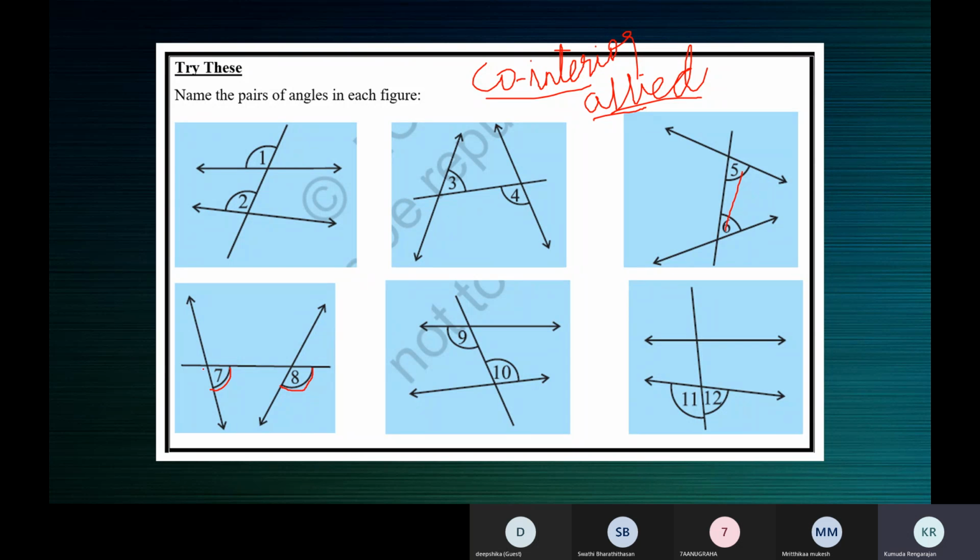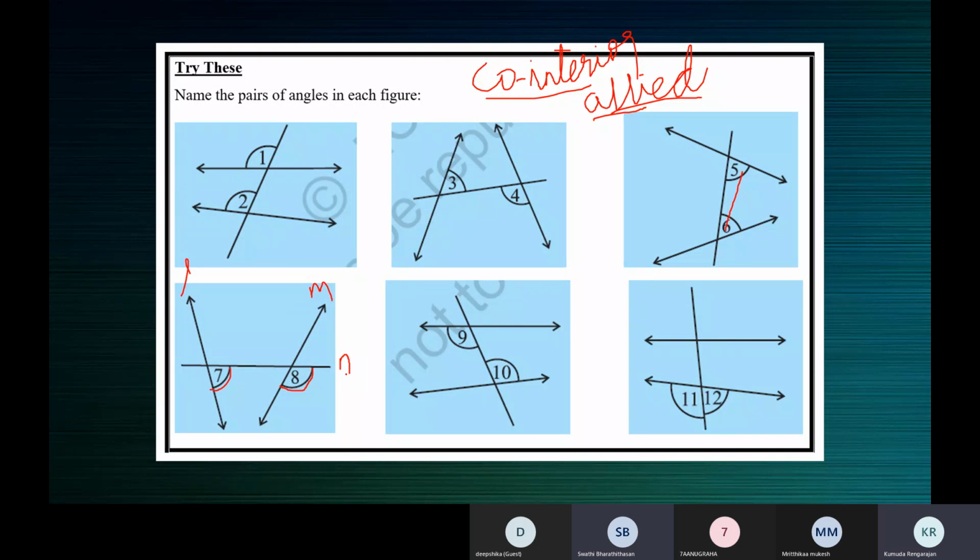These are the two lines. This is the transversal. Say L and M are the two lines, and N is a transversal. Angle 7 and angle 8 lie on the same side of the transversal. Both of them are below the transversal N.